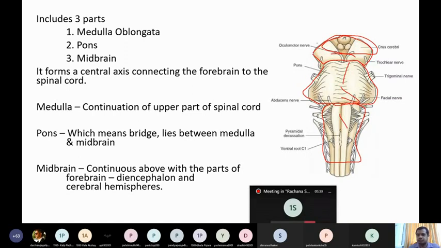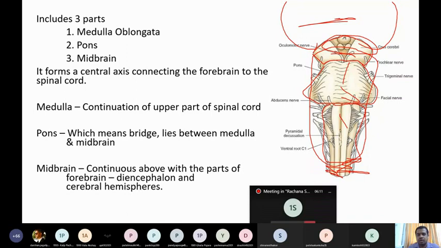Now, above this level there is the cerebral hemisphere. Now, these cerebral hemispheres are known as the forebrain. They are connected to the spinal cord. So this is the spinal cord here. Cerebral hemispheres are connected to the spinal cord by means of the brainstem. Okay, so it forms the central axis connecting the forebrain to the spinal cord.